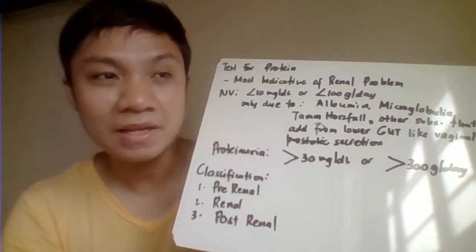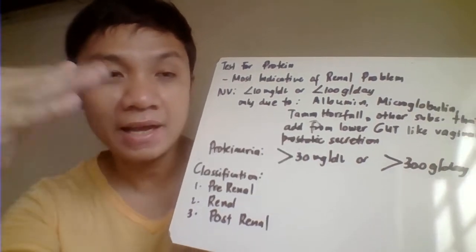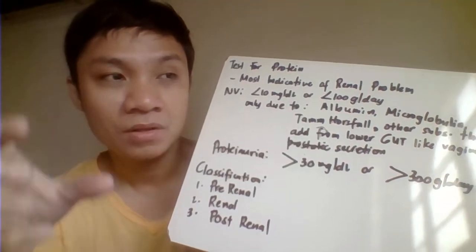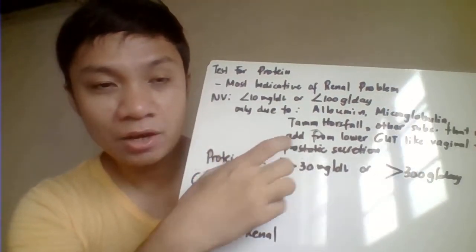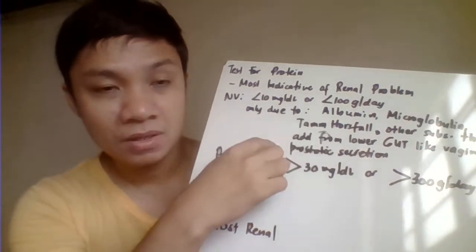Kasi hindi naman siya galing sa kidney natin or hindi naman siya lumusot doon, di ba? Rather, nag-add lang siya pagdaan sa ureter, bladder, urethra, like protein-like substances na mag-add doon.